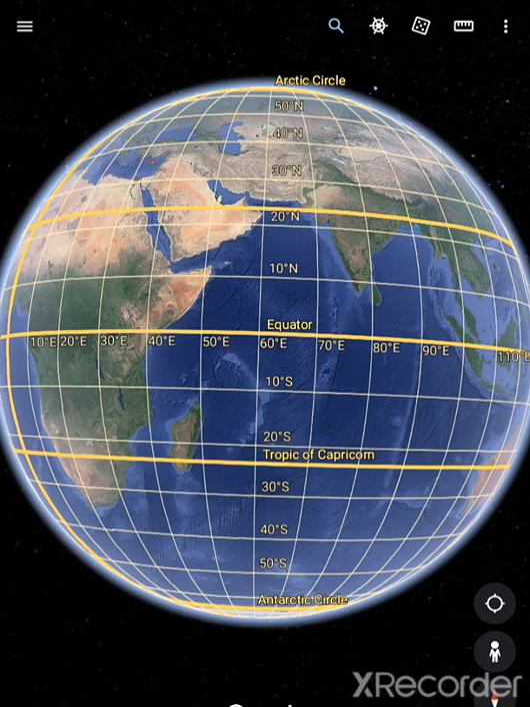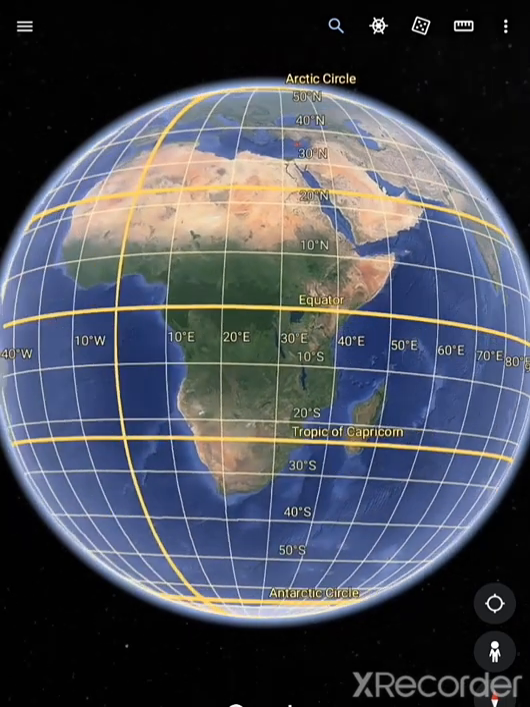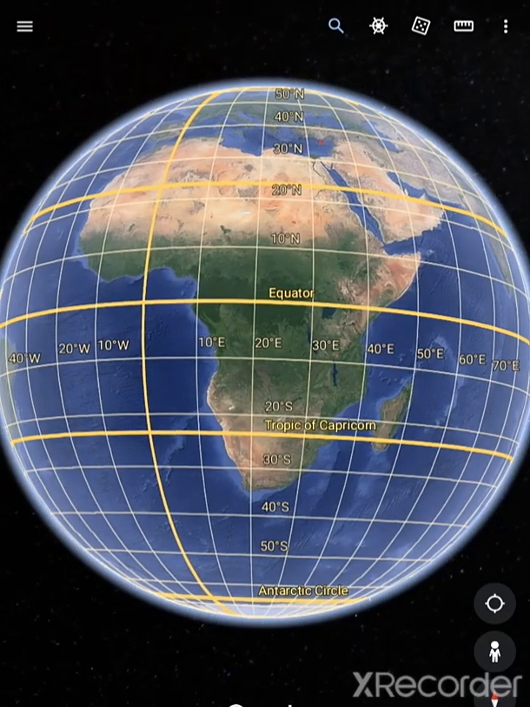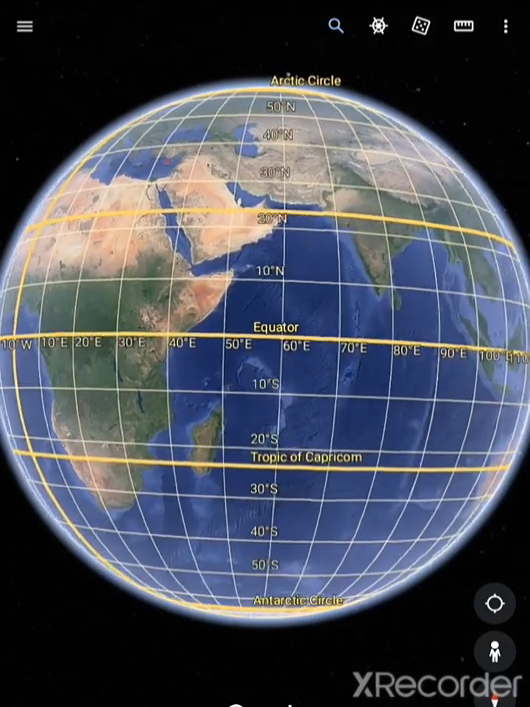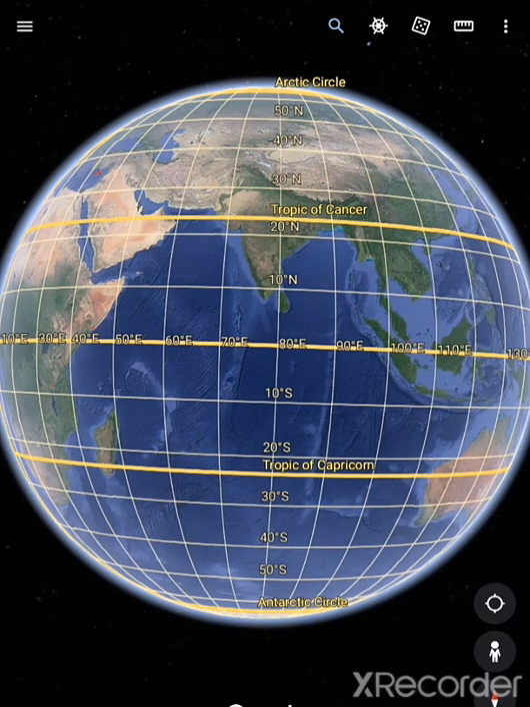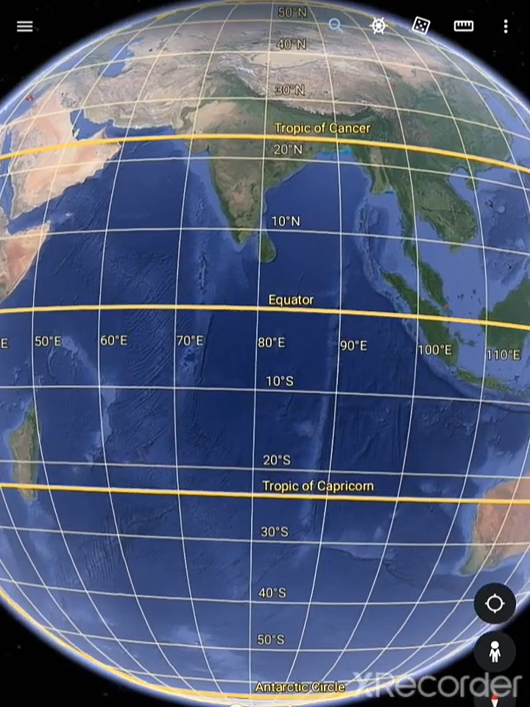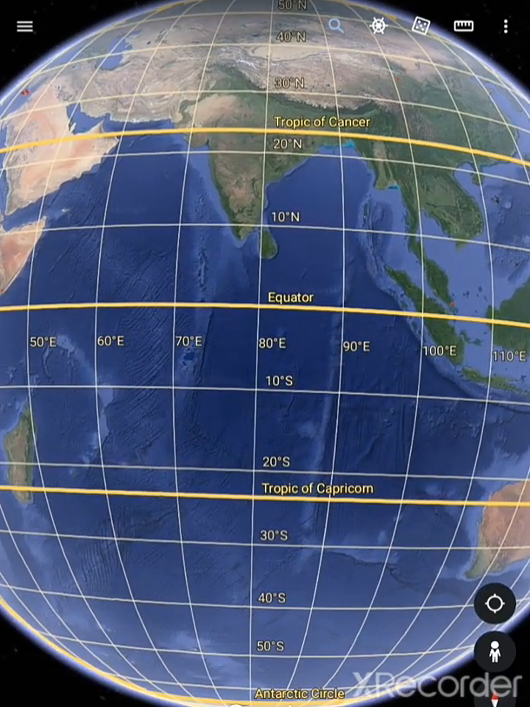Now what can we see on the globe? We can see countries. Yes, we can see countries. We can see continents. Yes, we can see continents. And oceans. So you can see the blue color water. These all are the oceans. So this is a globe, right? Now in this video we will discuss the latitudes and longitudes.